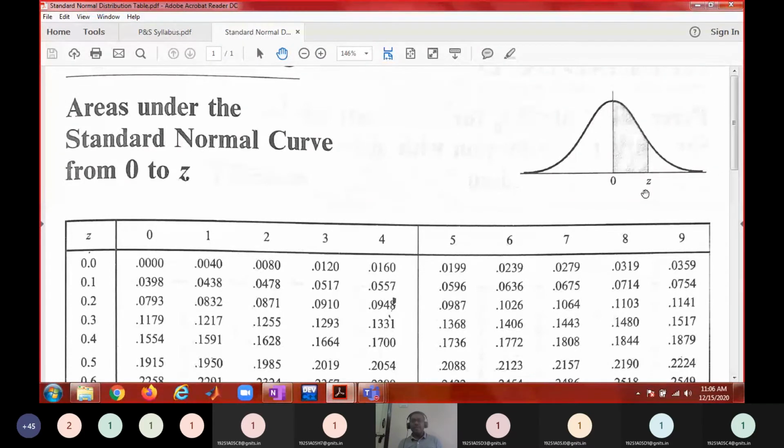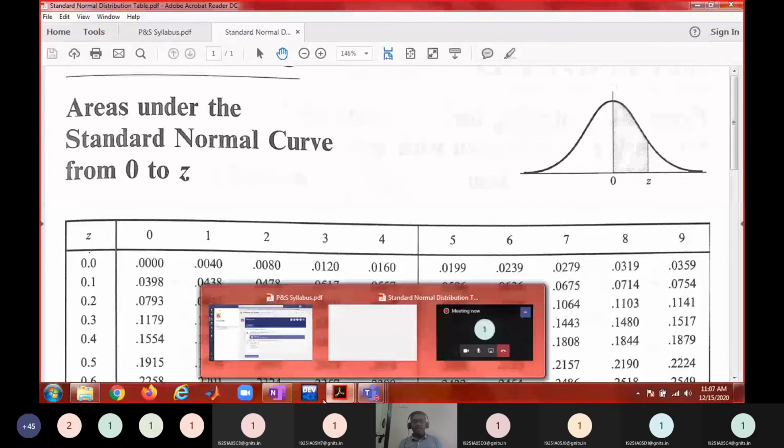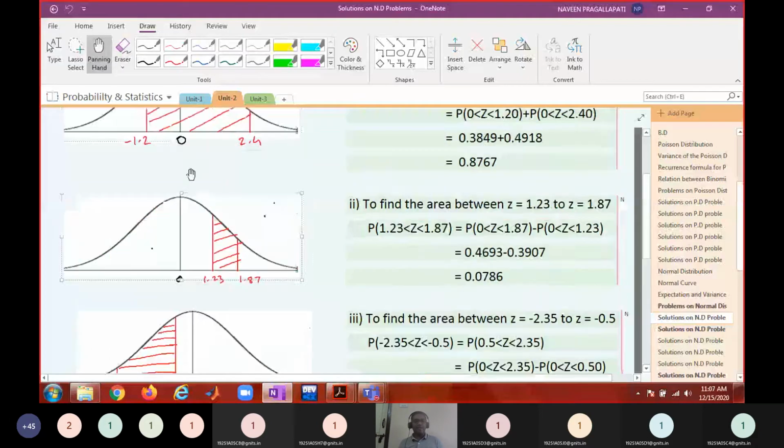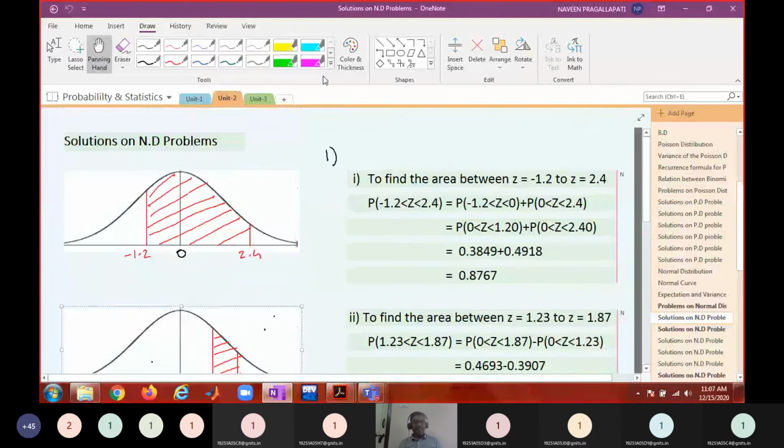Because this curve is symmetric about mu equal to 0, the left half area is 0.5 and the right half area is also 0.5. If I can find this area, then you can find the tail area also. If you want the tail area, you subtract this area from 0.5. Similarly, using symmetry, you convert areas on the left hand side to the right hand side and compute the probabilities. We have seen different kinds of problems like this.